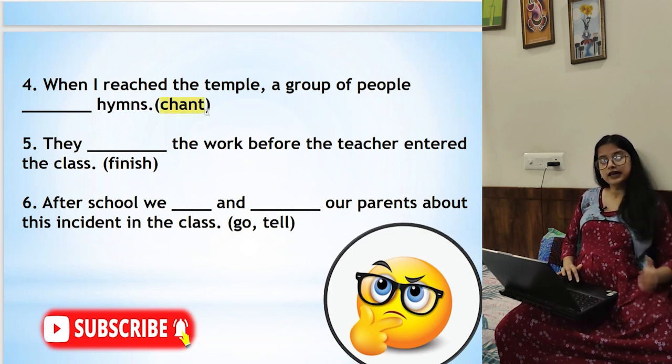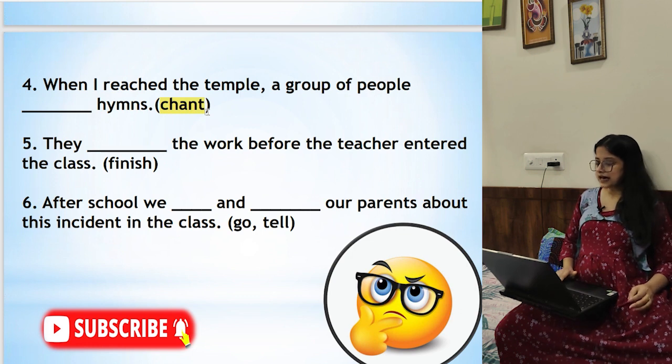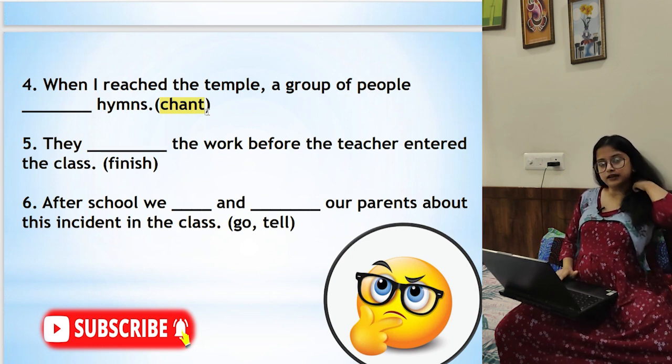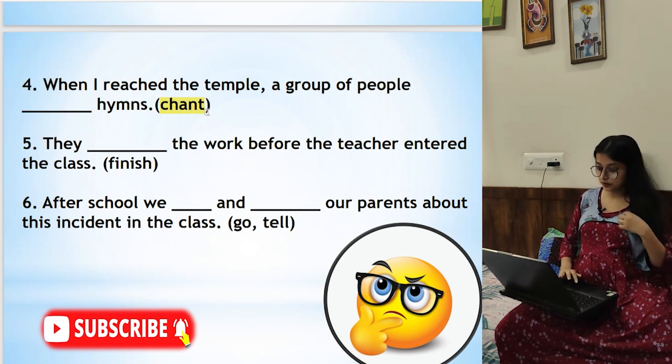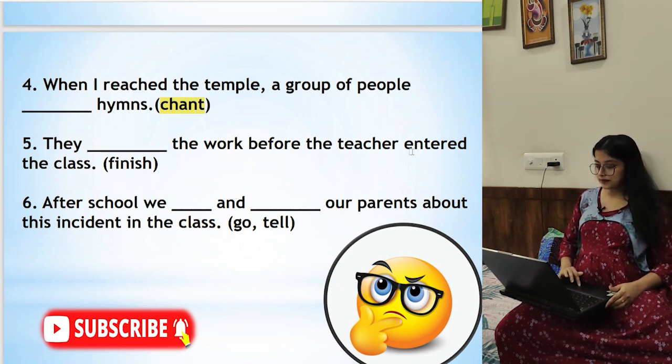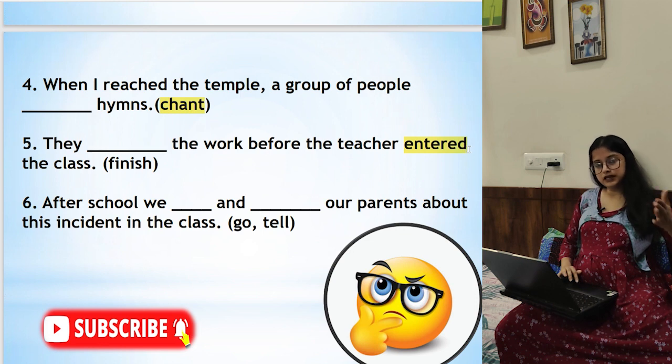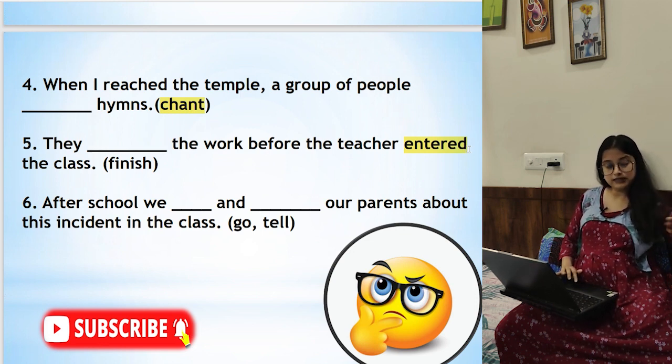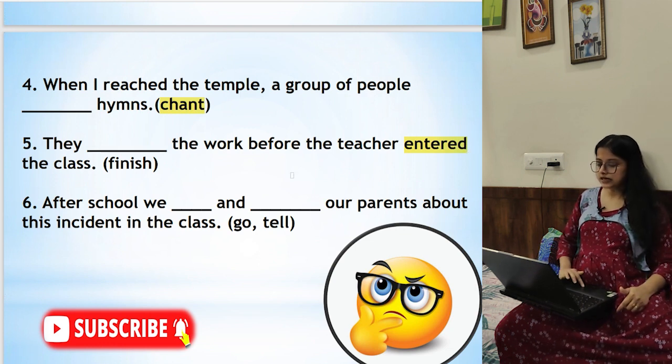So, chanting hymns. Okay. They dash the work before the teacher entered the class. Before the teacher entered, this you have to be very careful about. Teacher entered, so before that they were doing something. That has to be before the past. So something that is done before simple past is past perfect. So it is: they had finished the work before the teacher entered the class. So had finished over here.